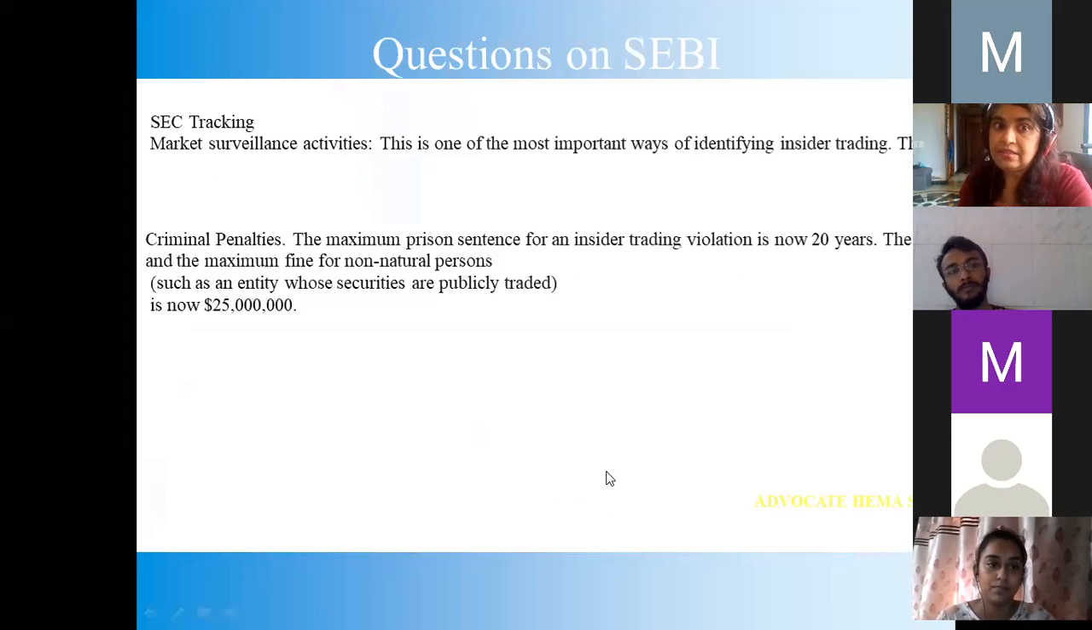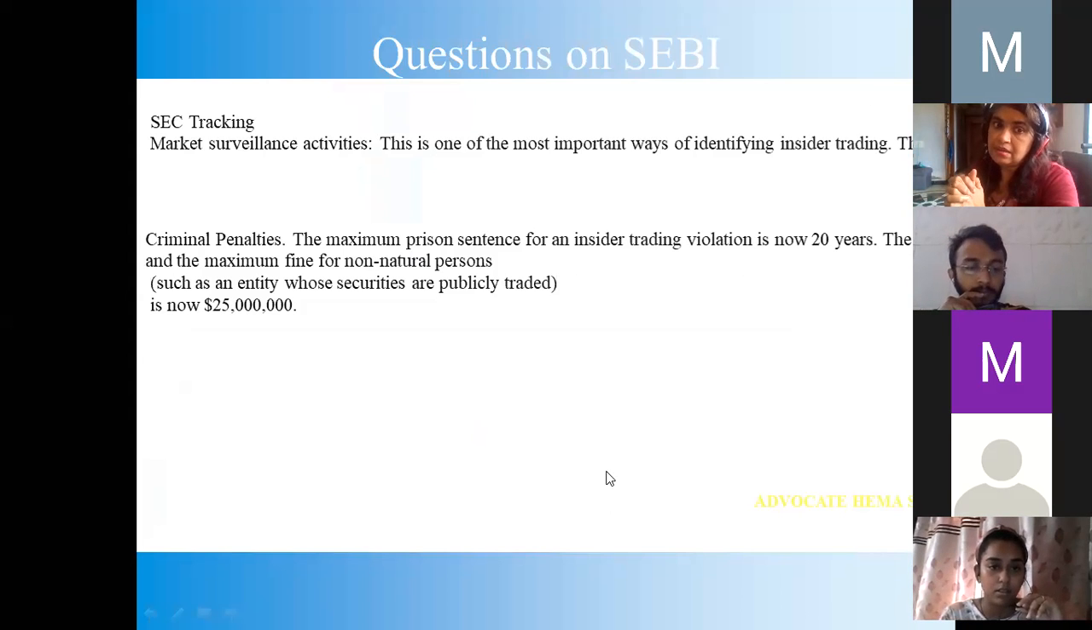Yes, SEC tracking. Questions on SEBI, SEC tracking, market surveillance activities. This is one of the most important ways of identifying insider trading. Criminal penalties: the maximum prison sentence for an insider trading violation is now 20 years, and there is also a maximum fine for non-natural persons.